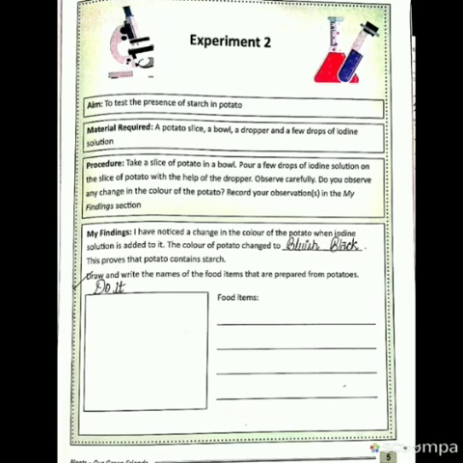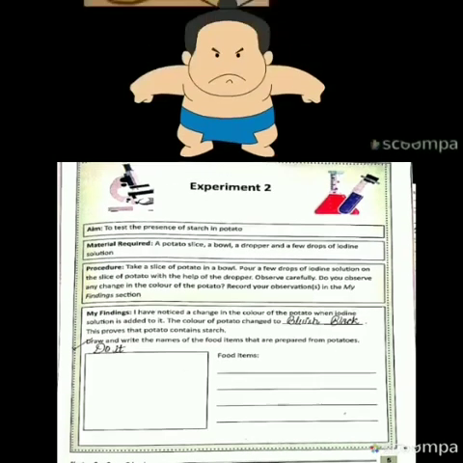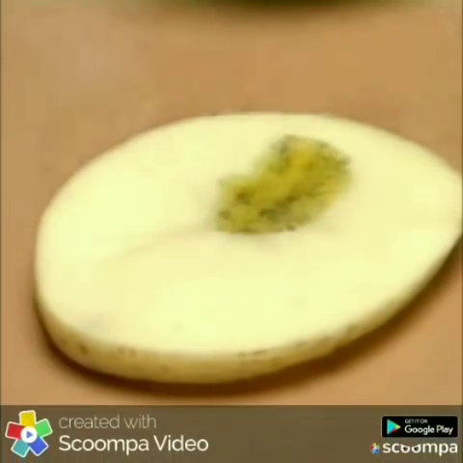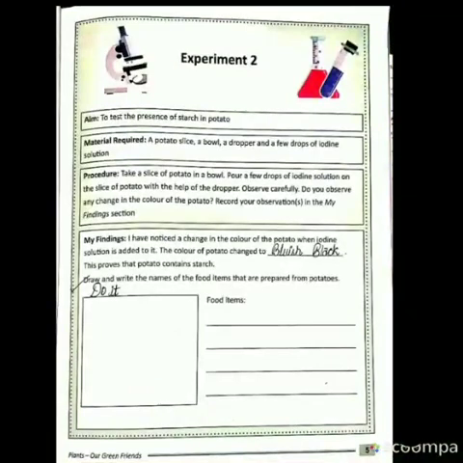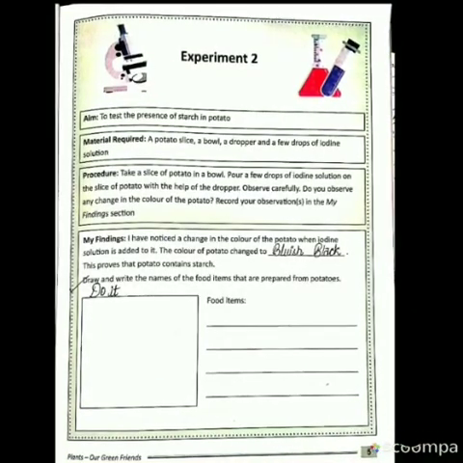And after that, you are going to do this homework that is given below. Okay, so let's have a look. A few drops of iodine solution produce a color change of potato to bluish black. This indicates the presence of starch. So, draw and write the names of the food items that are prepared from potatoes.